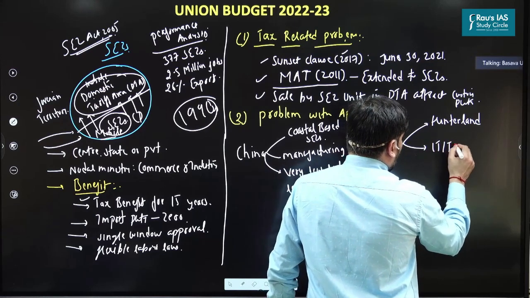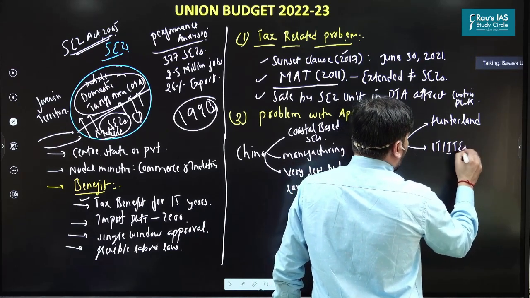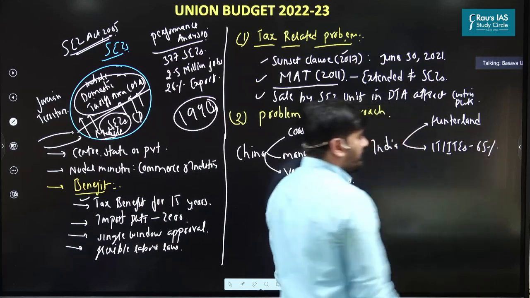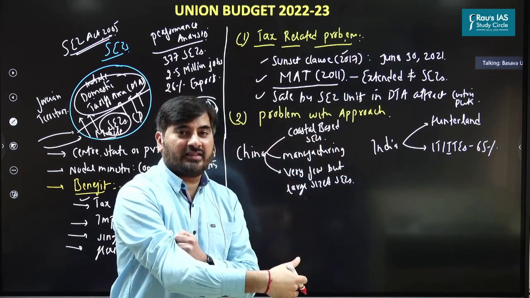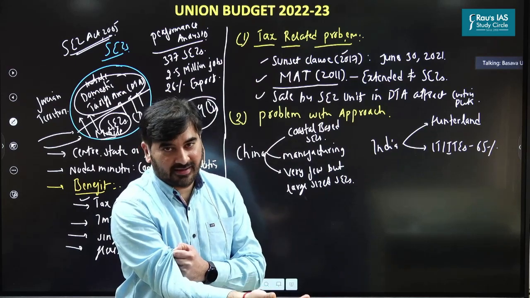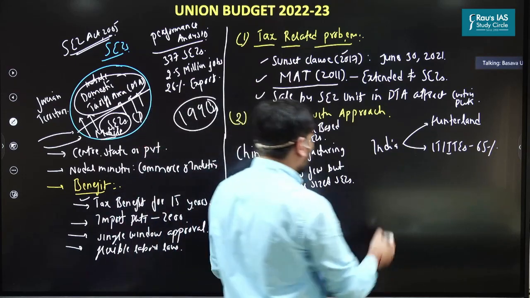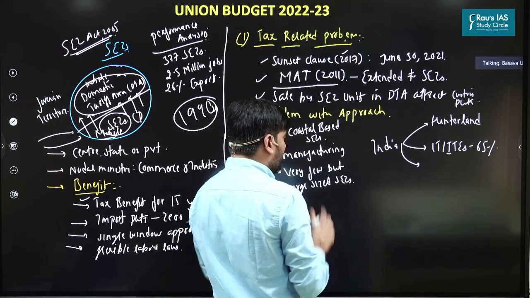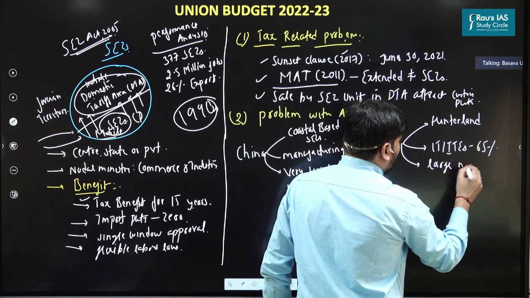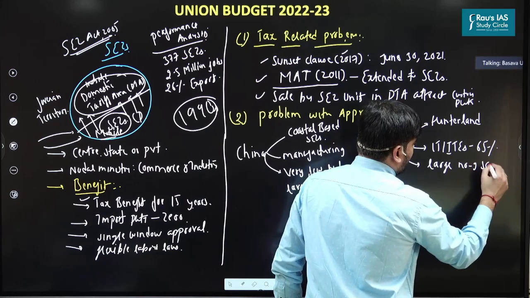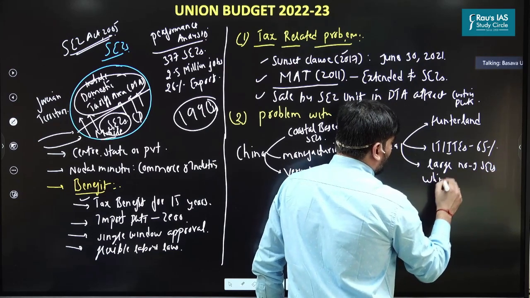Our SEZs are basically dominated by IT and IT-enabled services. So almost 65% of our SEZs are based on services rather than manufacturing. So that is why the manufacturing sector has not developed. And third is, what India has done is, we have created large number of SEZs which are smaller in size.